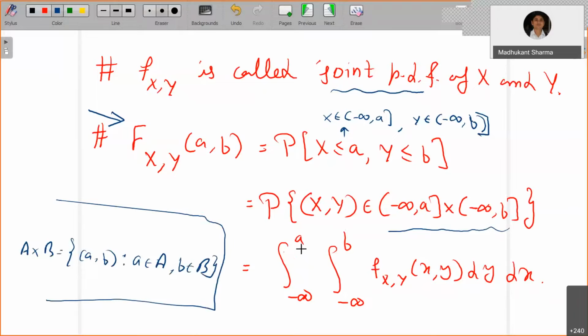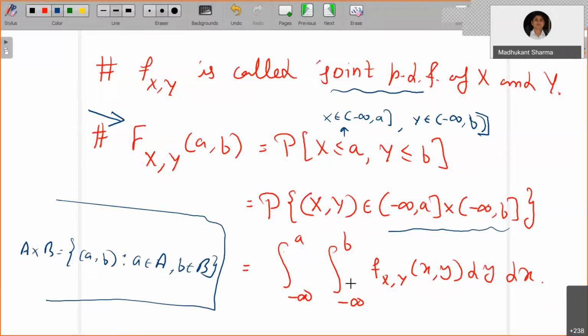And so by looking at the definition, the probability of (x, y) belongs to C is the double integral over C. Now the first set denotes the x variable, and the second set is for the y variable.